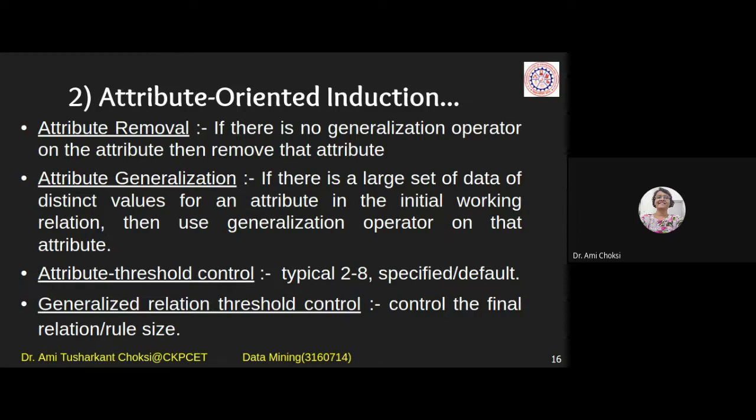Got the point? Right? Generalization operator means generalization is available or not. Fine. For street, we have country as the generalized one. City is a specific one. Yesterday we took the example: Varachha, Katargam, Adajan. That is specific, but instead of that I can say Surat. Right?